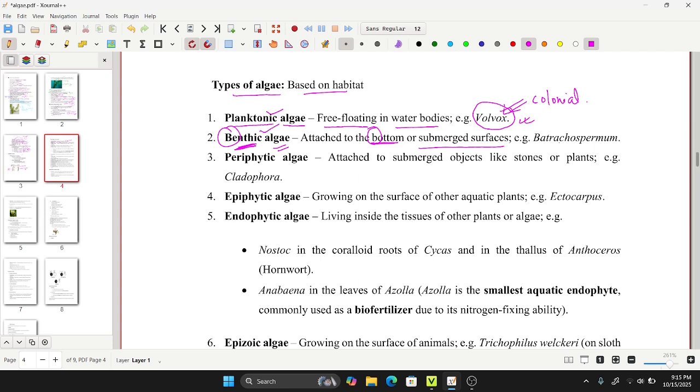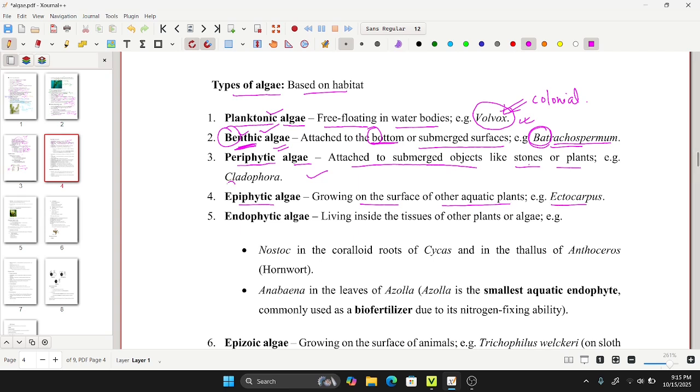Benthic algae, that is Batrachospermum. Like this, you can remember benthic algae attached to the bottom or submerged surfaces with an example Batrachospermum. And next one is the periphytic algae. Periphytic algae is attached to submerged objects like stones or plants, for example Cladophora. And next one is the epiphytic algae, which is growing on the surface of other aquatic plants, that is Ectocarpus.